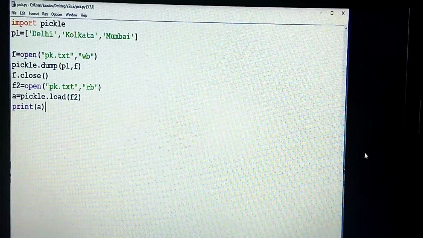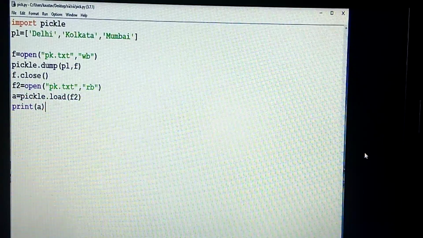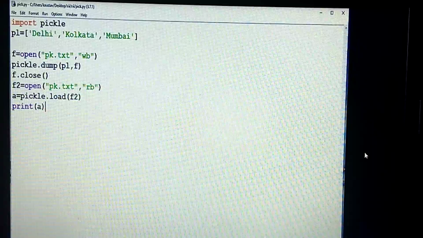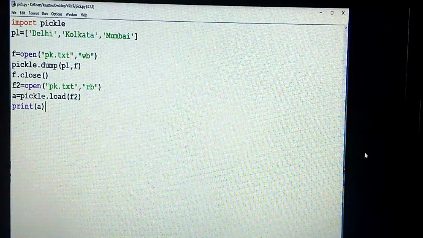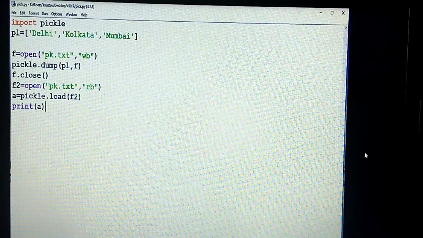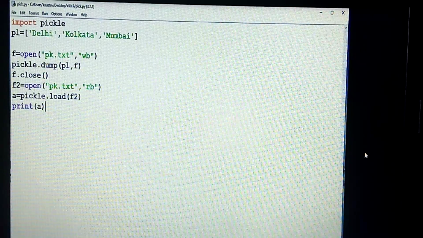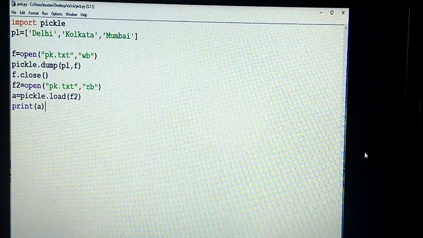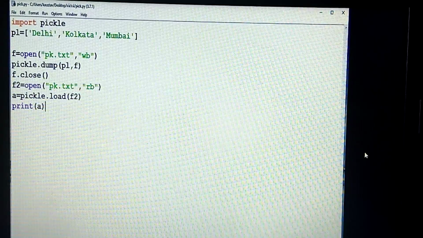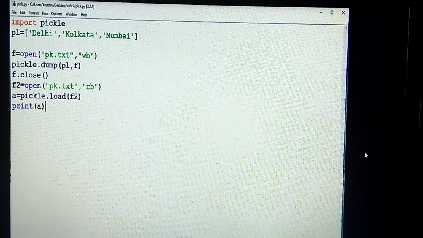Now we'll see the program and how we implement it. First, just like the CSV module, we have to import the pickle module: import pickle. We know what a module is: predefined functions are written in it and we use them. Now I create a list, PL, inside which I have stored the names of some cities. Now the open function: F is equal to open pickle.txt, comma WB. Don't be surprised by the txt file. When I write WB, it will be a binary file.